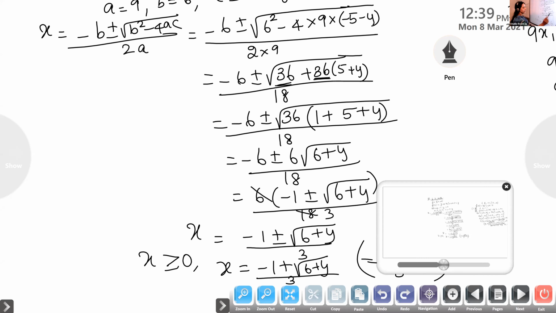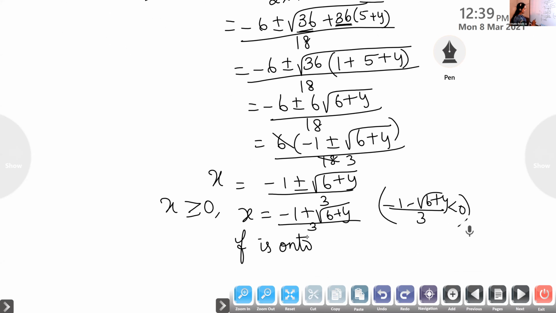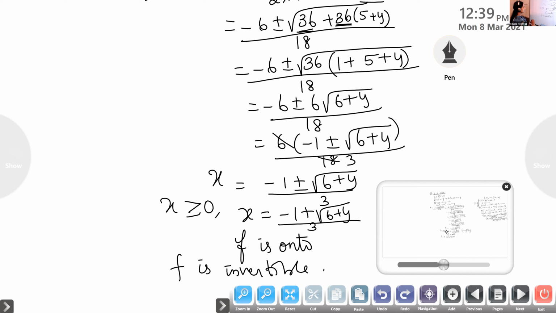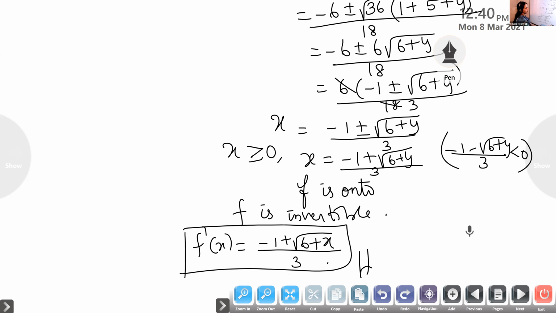So therefore, f is onto. So therefore, f is invertible. So it is one-one and onto, therefore it is invertible. Therefore, f inverse of y is given by, what is f inverse of y or f inverse of x? It is minus 1 plus root of 6 plus x by 3. Hence, we have proved the results.